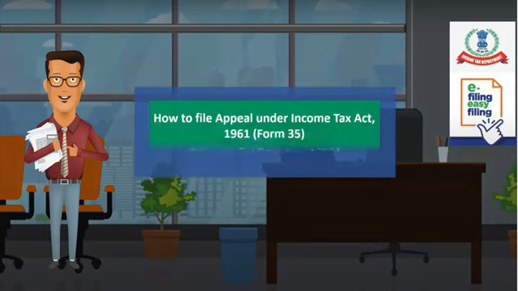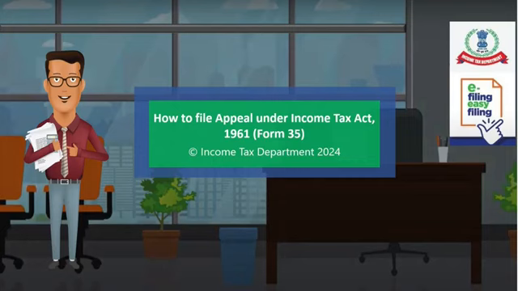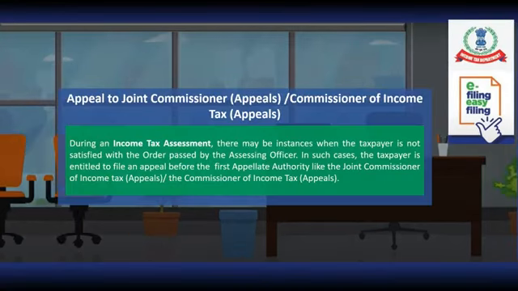This video is on how to file appeal under Income Tax Act in form number 35. During an income tax assessment, there may be instances when the taxpayer is not satisfied with the order passed by the assessing officer. In such cases, the taxpayer is entitled to file an appeal before the first appellate authority, that is the Joint Commissioner Appeals or the Commissioner Appeals as the case may be.